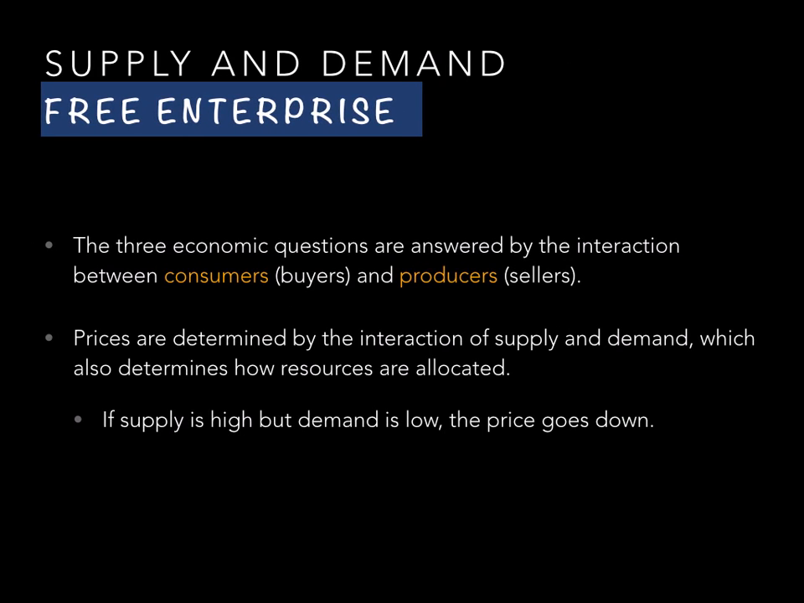Supply and demand. In a free enterprise system, the three economic questions are answered by the interaction between consumers and producers, buyers and sellers. And the prices are determined by this interaction of supply of goods and the demand for those goods. And this will also determine how resources that are used to produce those goods are allocated.